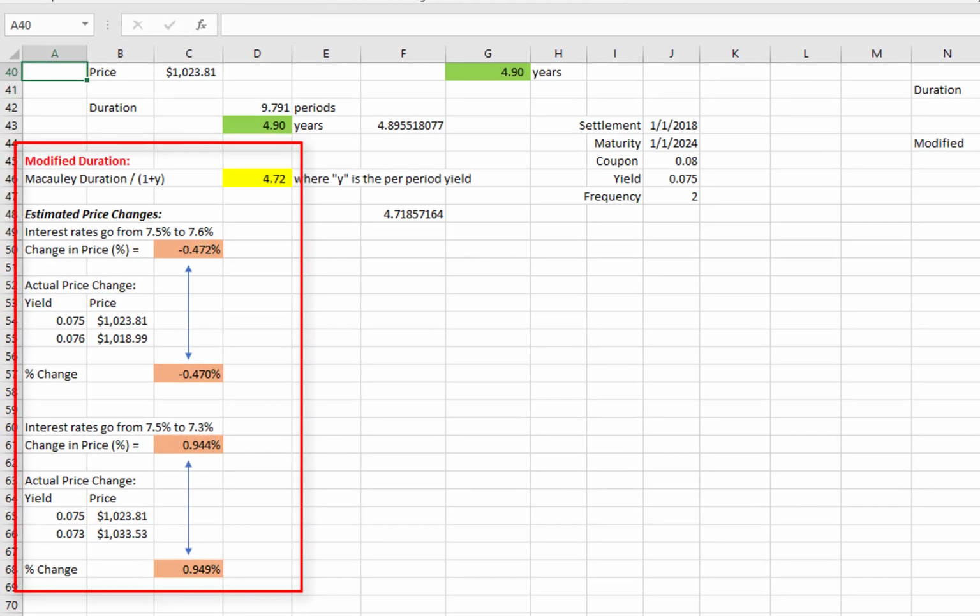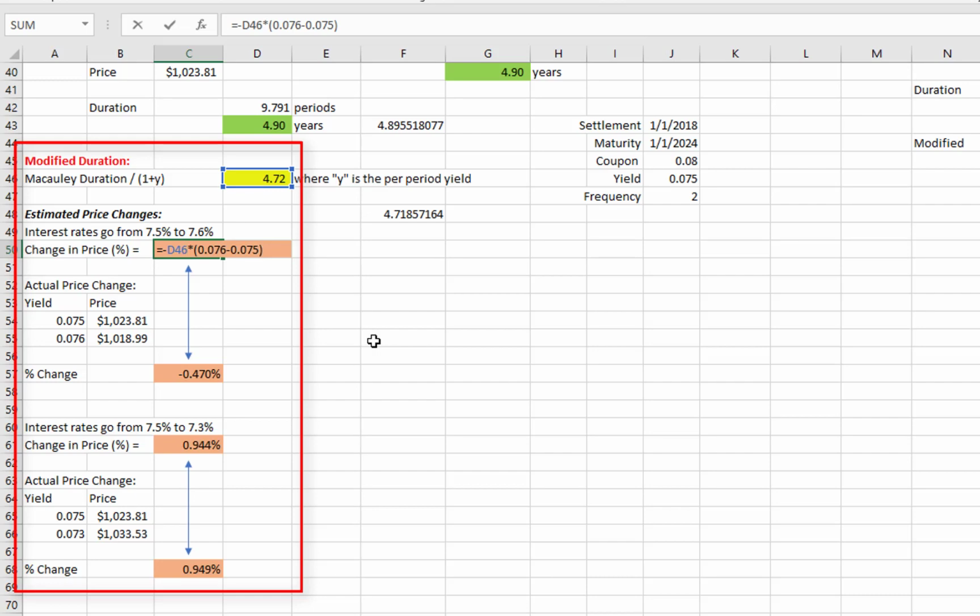So here we're using modified duration, and I'm going to look at a relatively small price change. What happens if we've got a 10 basis point increase in interest rates? If we're using the modified duration that we calculated up here, 4.72, we would multiply the modified duration times that 10 basis point increase, and that's what's shown up in parentheses there.